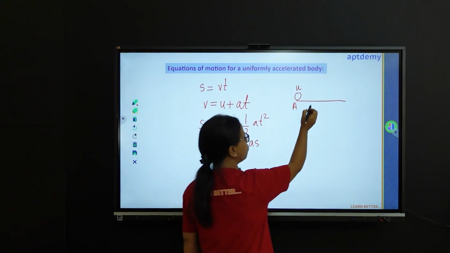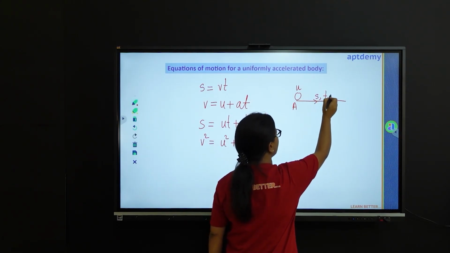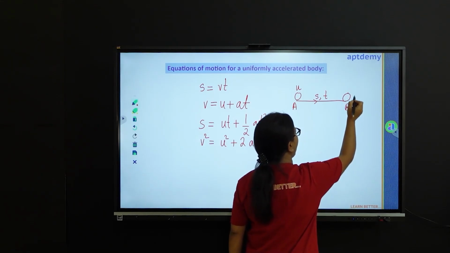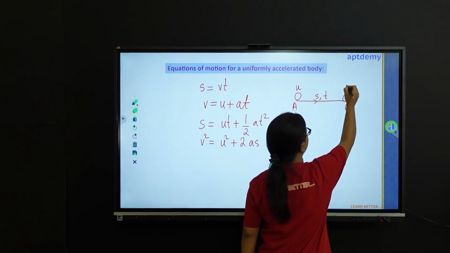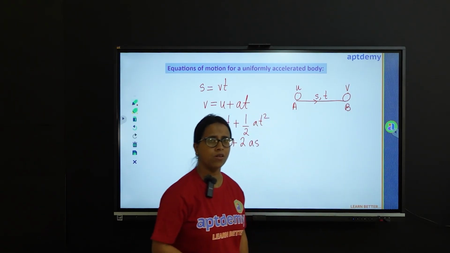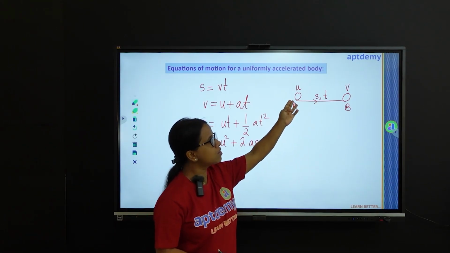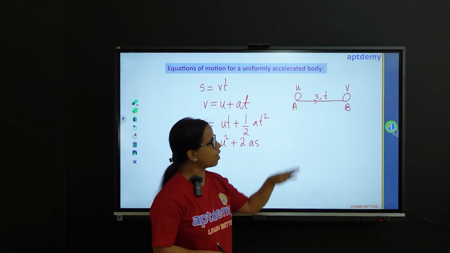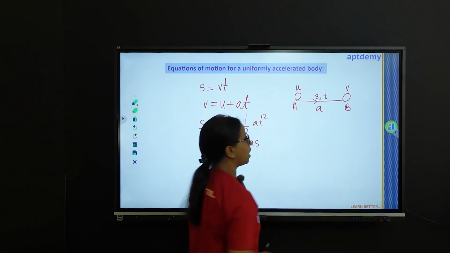The particle is moving and it is covering a distance S in a time t and it reaches the position B. And when it reaches B, it has got a velocity V, which is its final velocity. Now, it is obvious that the velocity has been increasing, otherwise how will the particle be moving from A to B? So the acceleration involved is given by A.